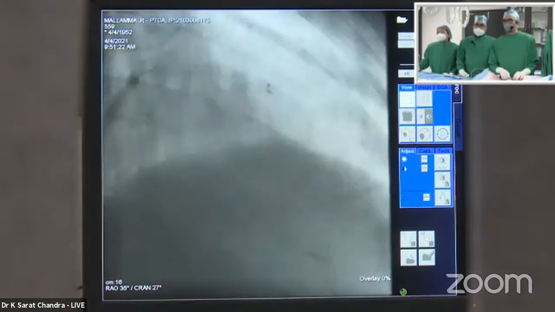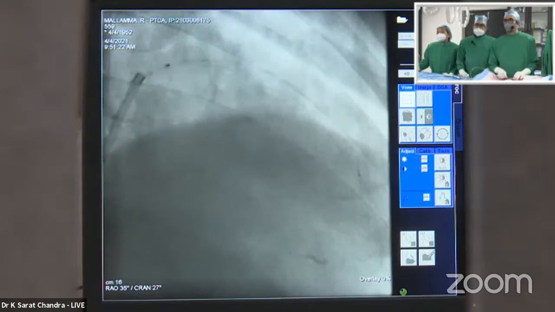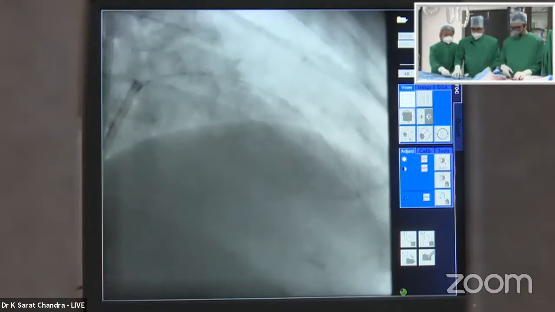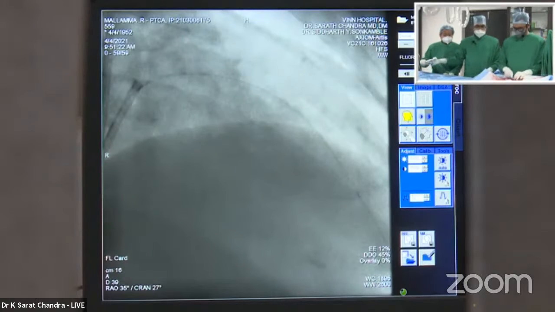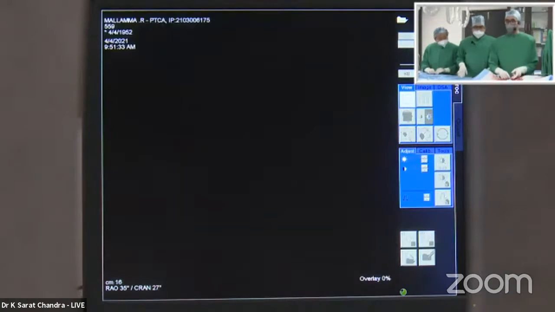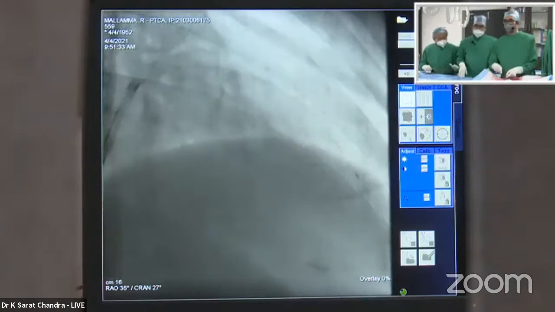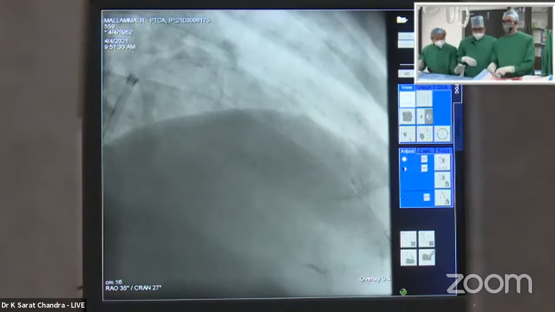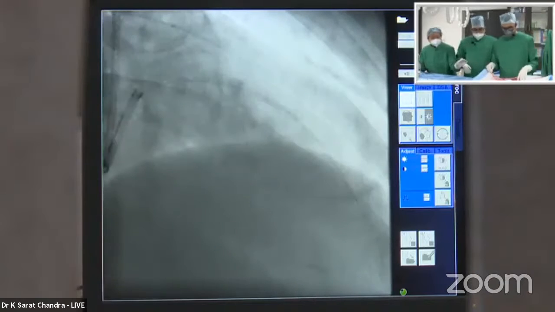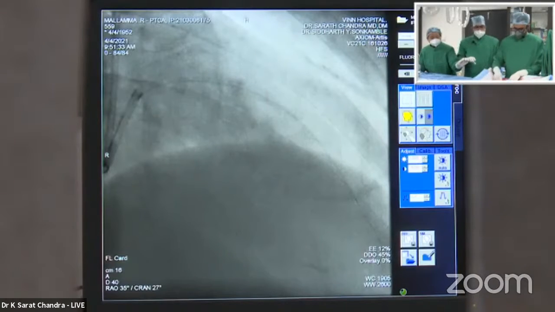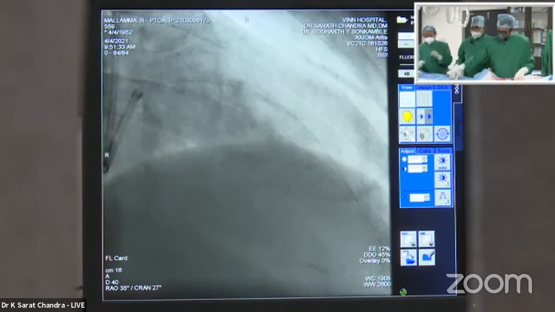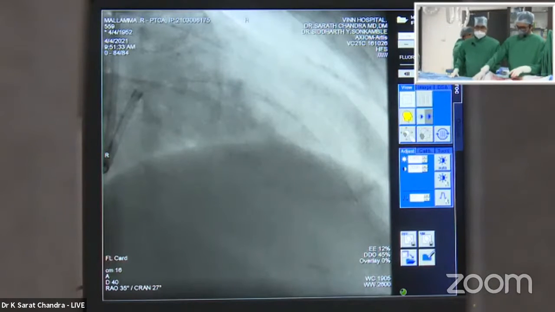What is the role of the Supercross angulated microcatheter in this scenario? Yeah, that might be a good idea. A microcatheter which you go across and then try with. This Supercross 90 degrees angulated catheter will direct the wire into that.